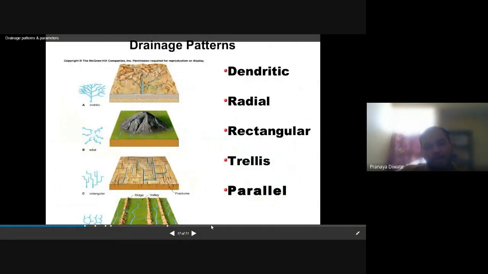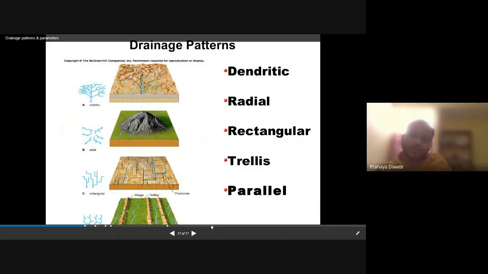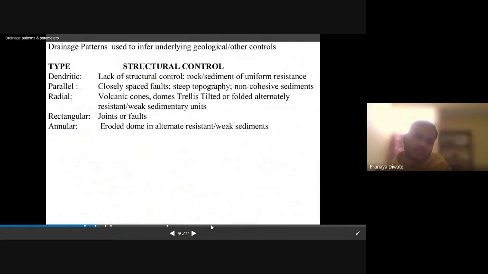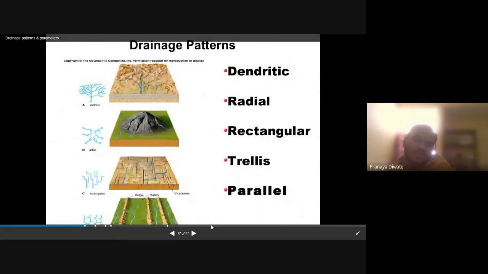Now our topic for today is the drainage pattern. What is a drainage pattern? It is a pattern formed by the drainage system, by the drainage rivers, and it is divided into different categories. If you look at this picture, you can get a general idea of how the different drainage patterns look.